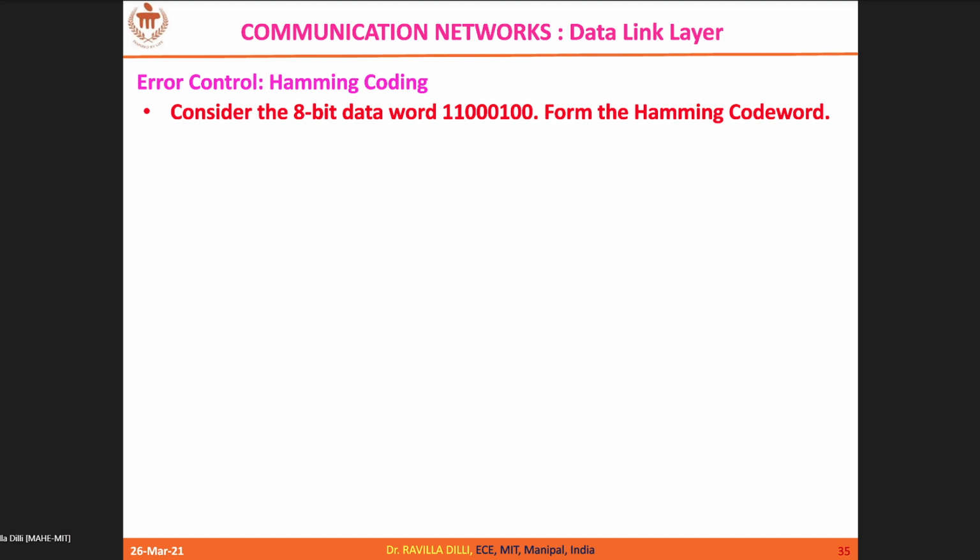You just reserve the powers of two positions, that is first position, second position, fourth position, and eighth position. You leave those, and the remaining positions you fill with the bits which are given here.